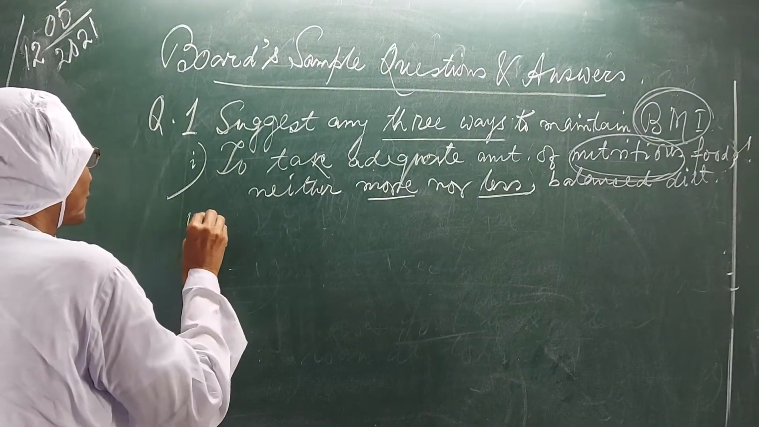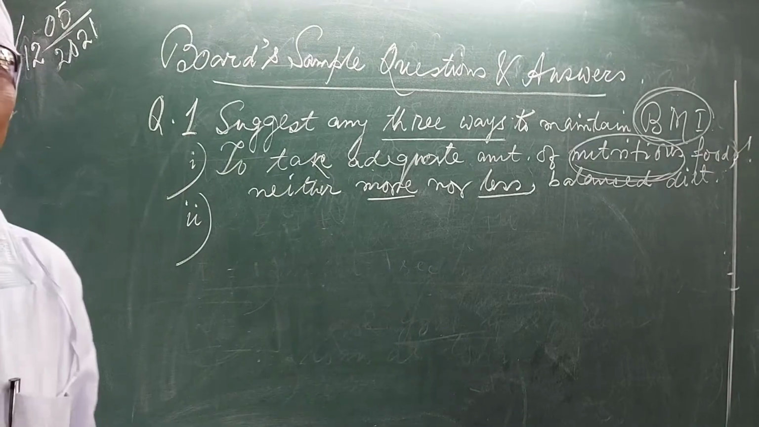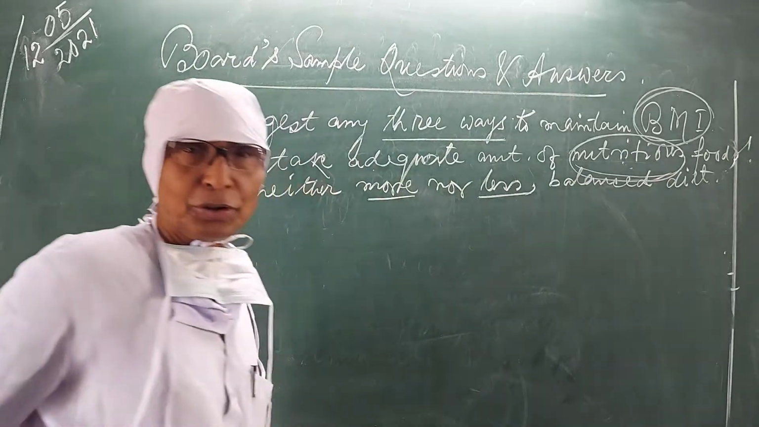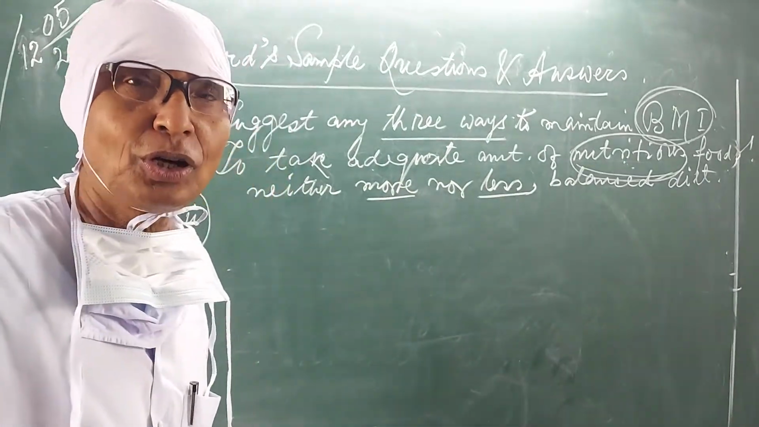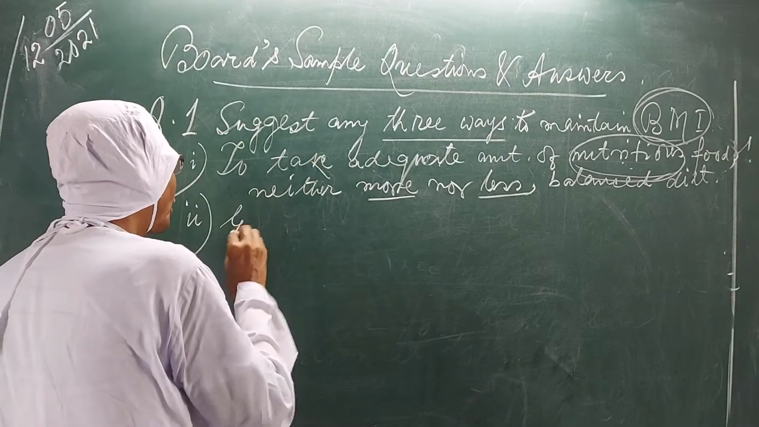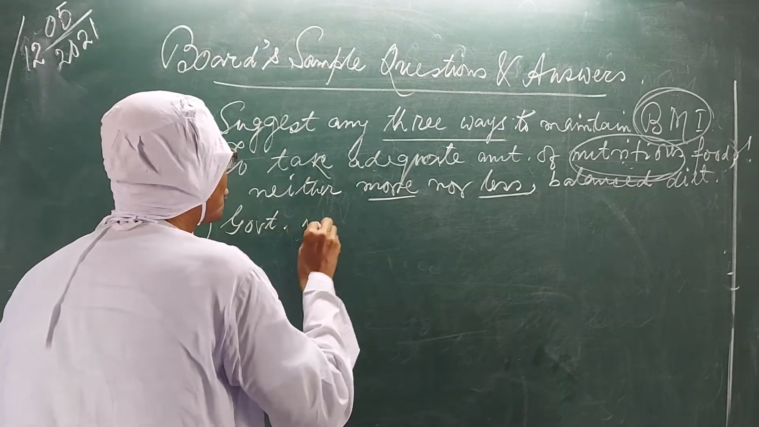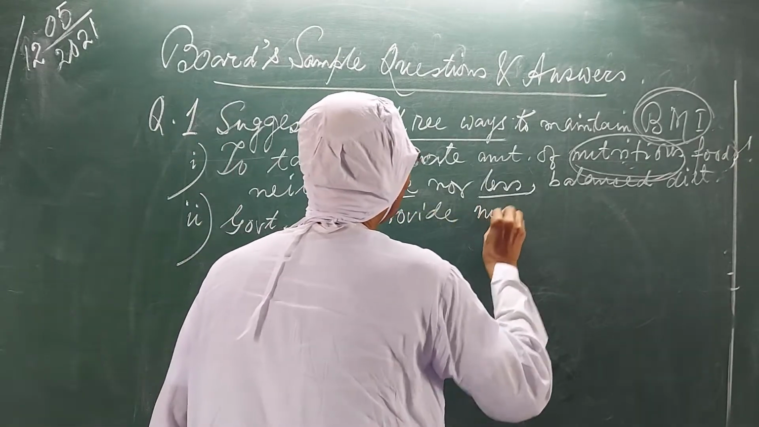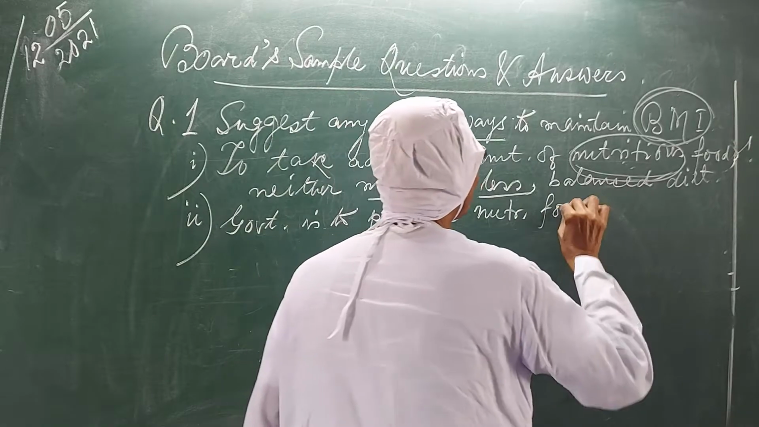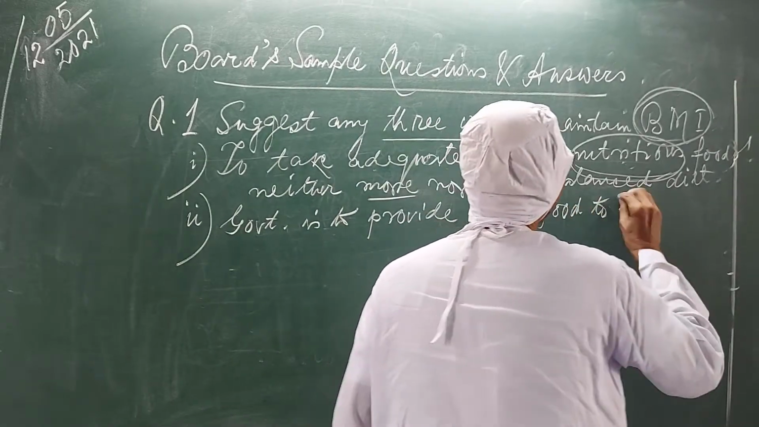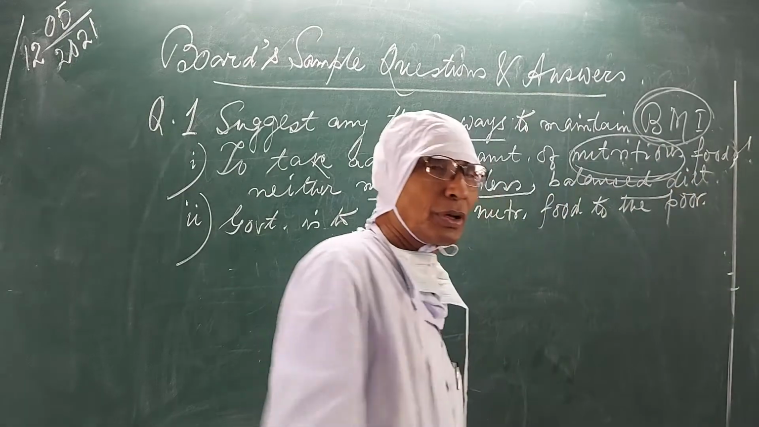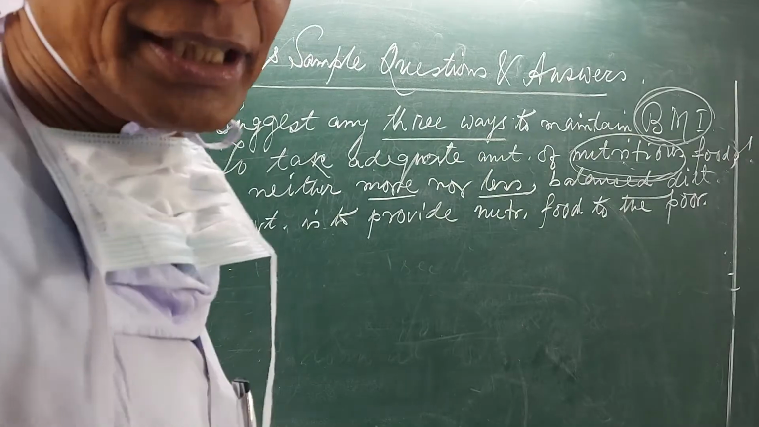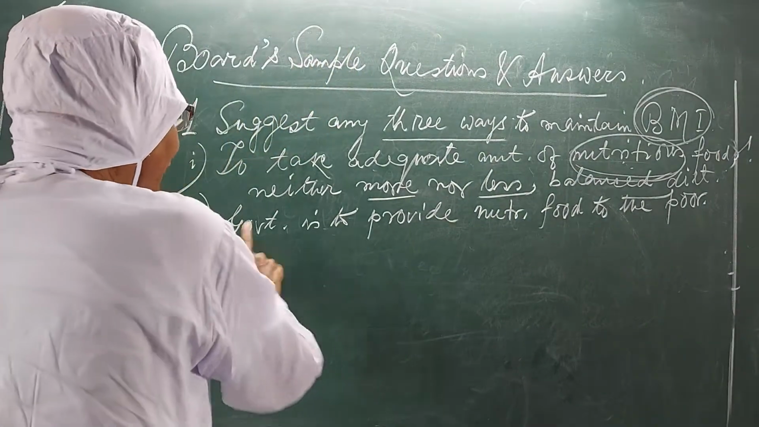Number 2. Now you know that the poor people cannot get nutritious food. So, second way is government is to provide nutritious food to the poor people. Okay? In our country, we know that the poor people cannot buy nutritious food. It is not possible for them. So, government is to provide nutritious food.